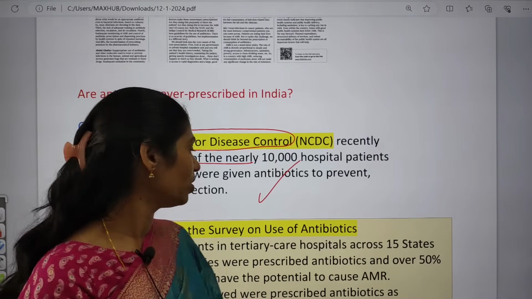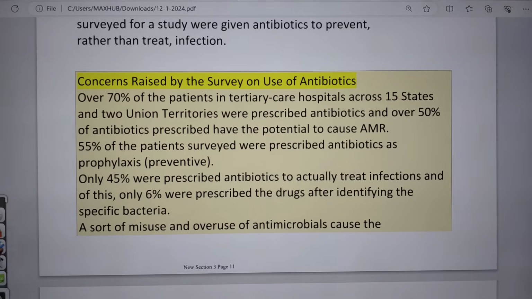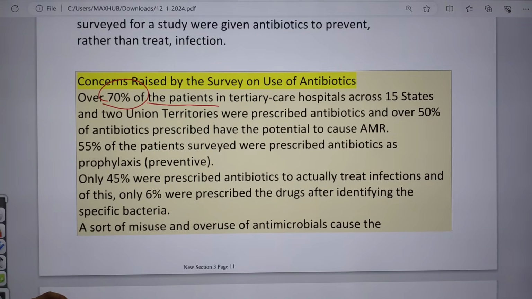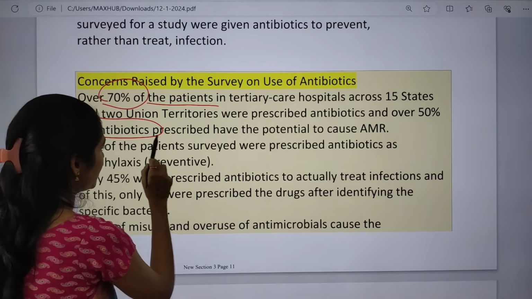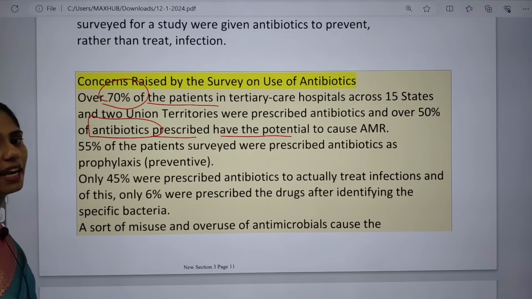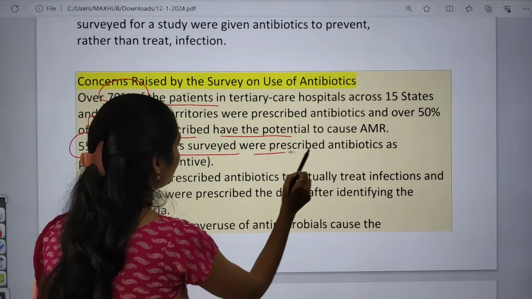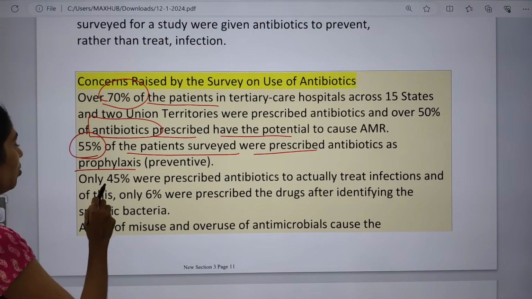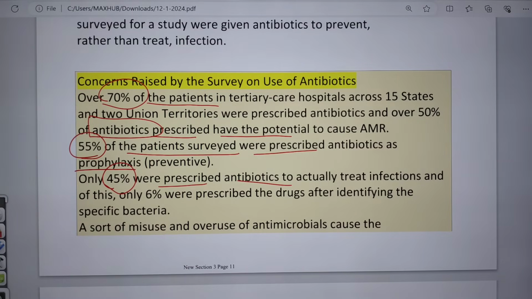The concerns raised by this survey regarding use of antibiotics are: over 70% of patients in tertiary care hospitals are prescribed antibiotics, and over 50% of antibiotics prescribed have the potential to cause antimicrobial resistance. And 55% of the patients surveyed were prescribed antibiotics as prophylaxis, that is preventive treatment, and only 45% were prescribed antibiotics actually to treat infections.